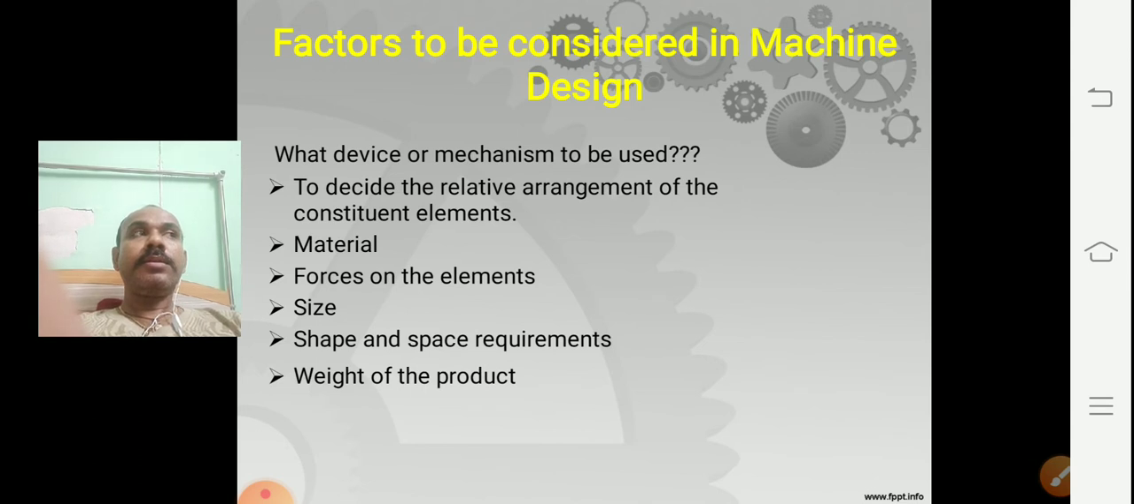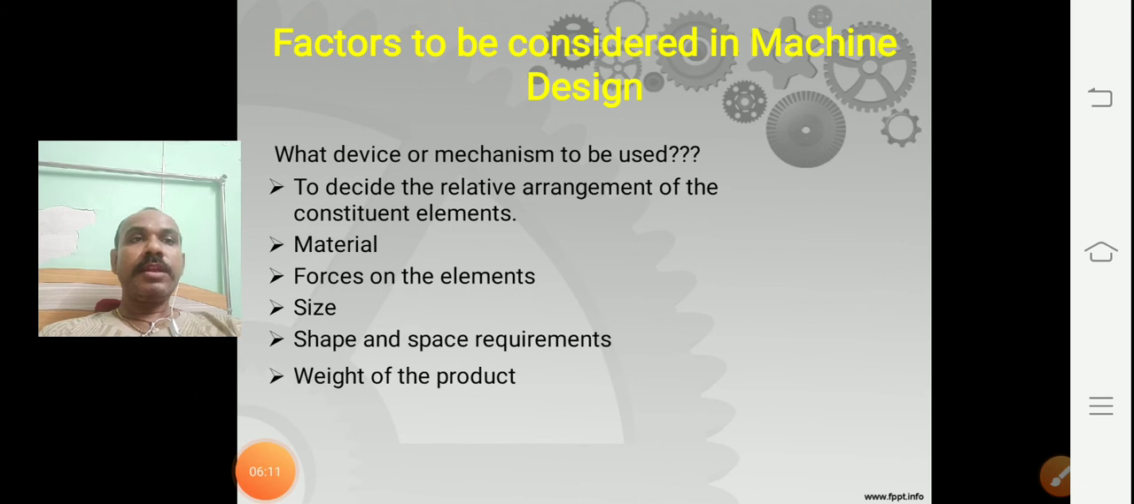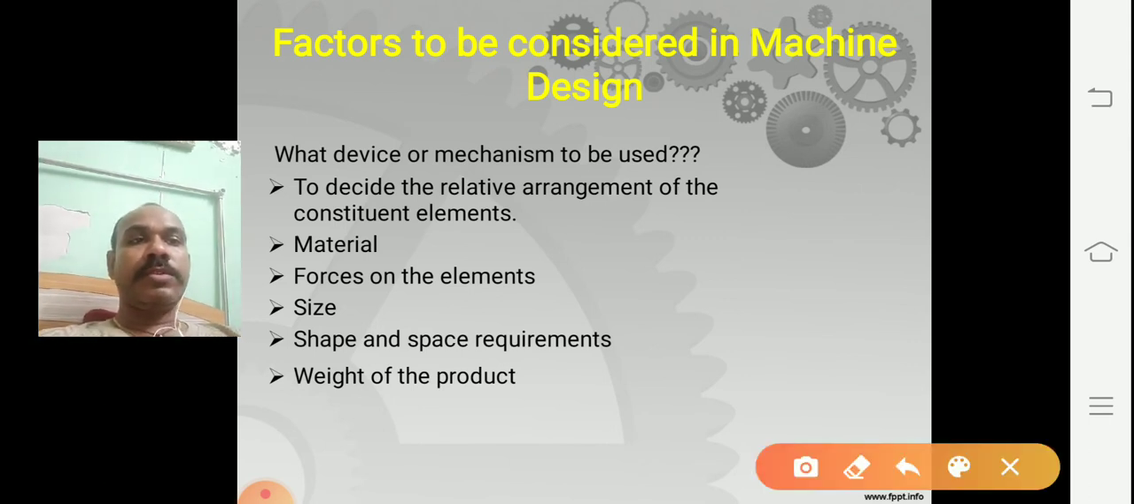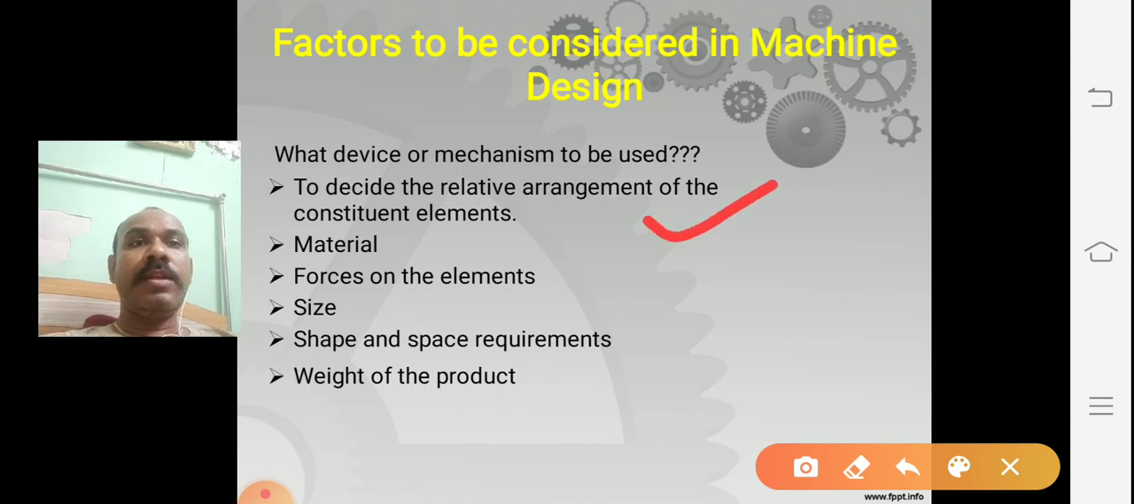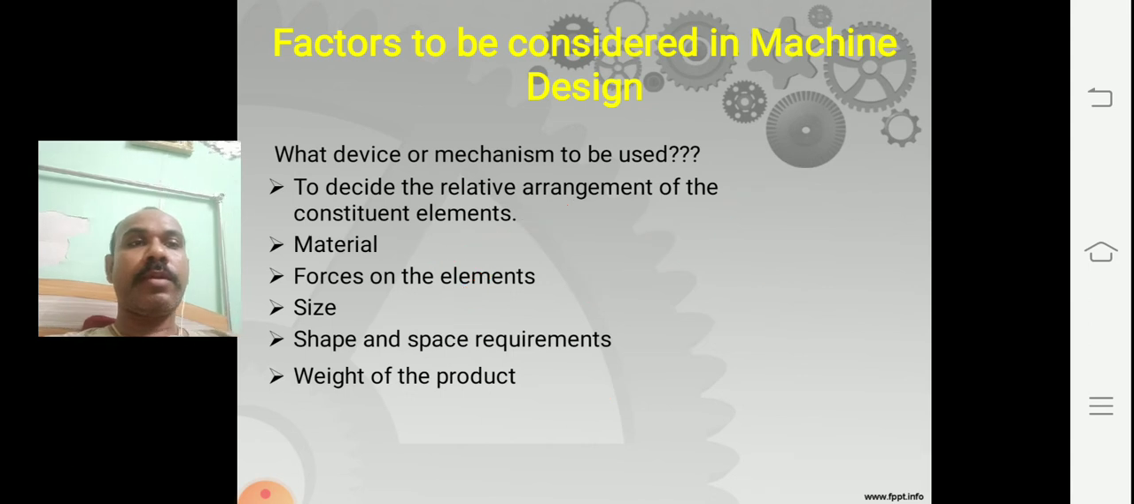Factors to be considered in machine design. What device or mechanism is to be used? First of all, decide the relative arrangement of the constituent elements. Second is material. Third is force on the elements, size, shape and space requirement, and weight of the product.